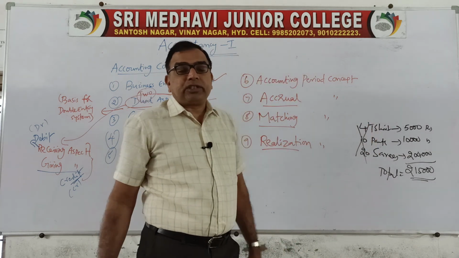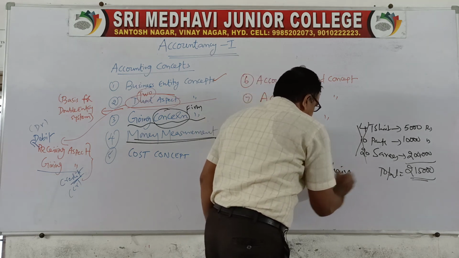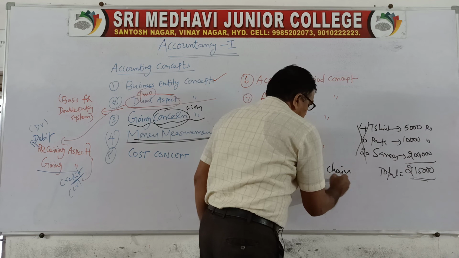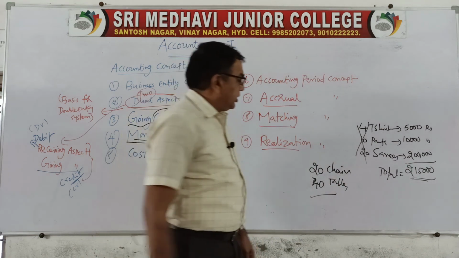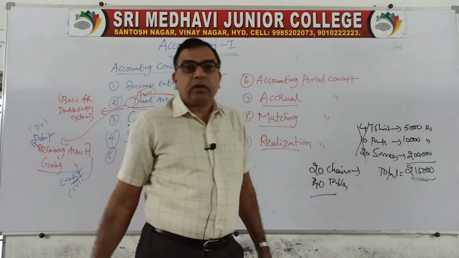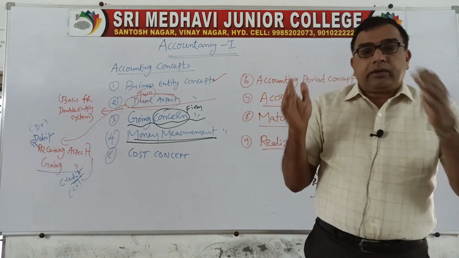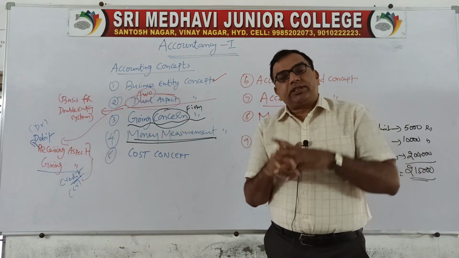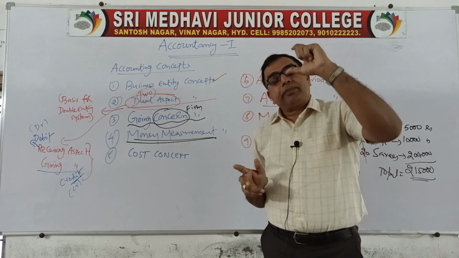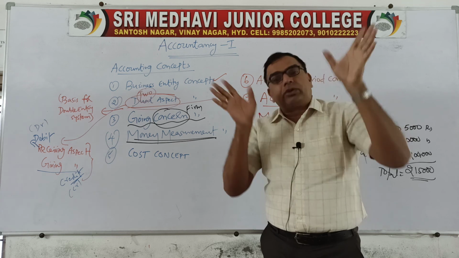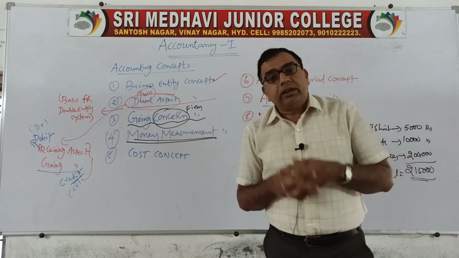Suppose you go to a furniture shop. They have 20 chairs, 40 tables. Is it possible to add chairs and tables? No. You need to convert into money. So the money measurement concept says that we can record only those transactions which can be expressed in terms of money or money's worth, because money is the common measuring unit all over the world. Got it? So the next concepts we will learn in the next class.